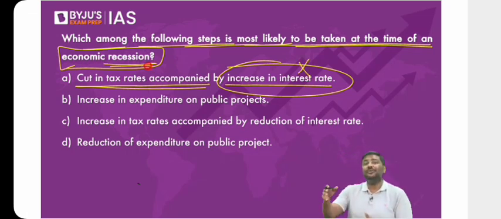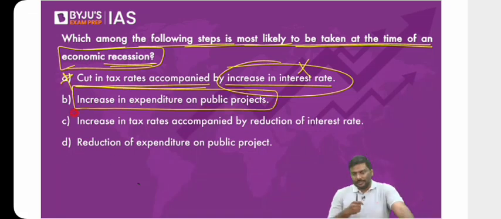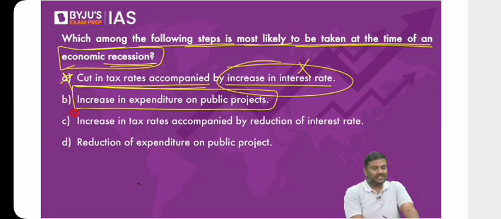Don't you think that will further push the economy into, let's say, depression? So A is wrong. Increase in the expenditure on public projects: will it not help? If the government of India starts investing more and more, starts constructing more and more projects, will it not help in promotion of recovery in the economy? Of course, yes. B is, let's say, one option.